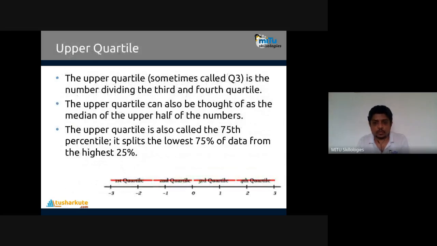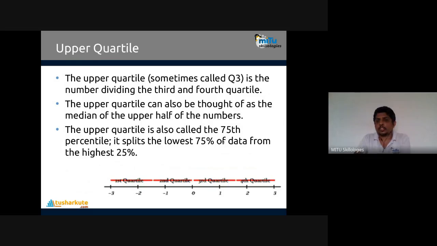Let's talk about the upper quartile. The upper quartile, sometimes called Q3, which is 75%, is the number dividing the third and fourth quartile. Upper quartile can also be thought of as the median of the upper half of the numbers. See here, the third and fourth are at this location, and the center there will be 1.5 in this case.